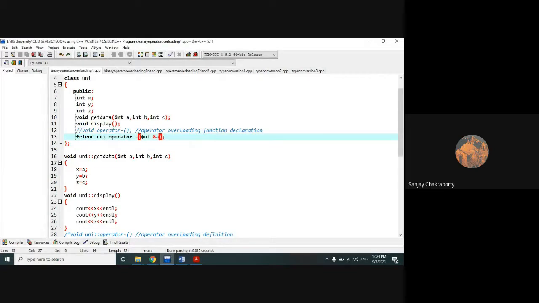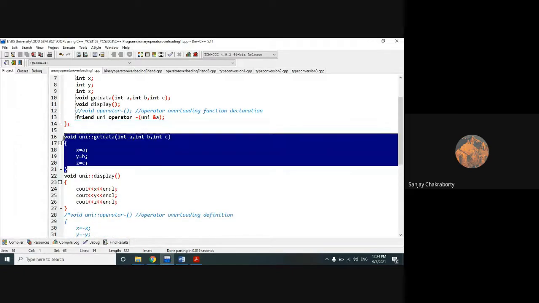And if it is not declared explicitly in the question paper during the examinations, or if the interviewer does not ask explicitly, then you can use either member function to show the operator overloading, or you can use friend function to show the operator overloading. It's your choice. Here, this is the declaration of the friend function. I did the declaration within the uni class. That means within the class definition, right?